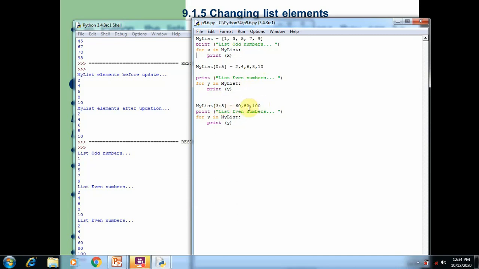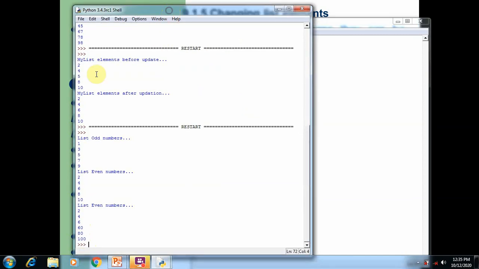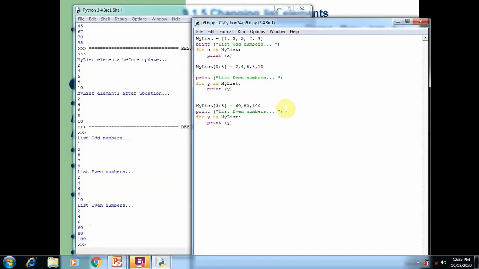Again after changing this, we try to print the content on the screen. So here you can see 2, 4, 6. The fourth element is converted into 60, the fifth element is converted into 80, that is 10 is converted into 80, and 100, the last element, is appended, that means added into the list. So this is how we can change a range of values in the list by using the index range.